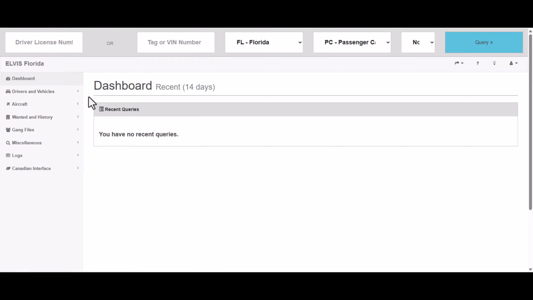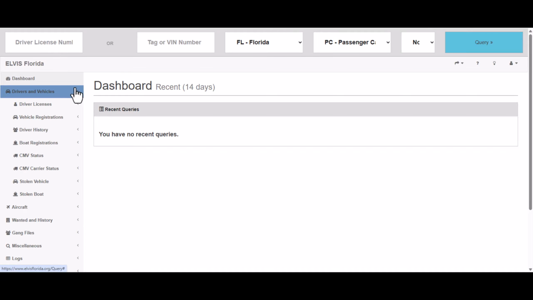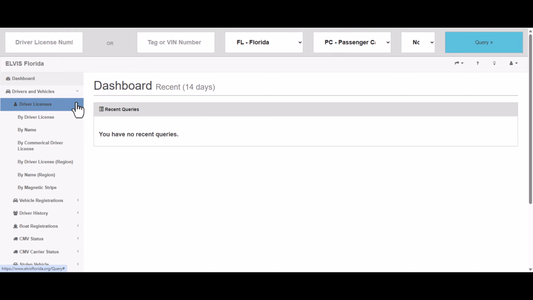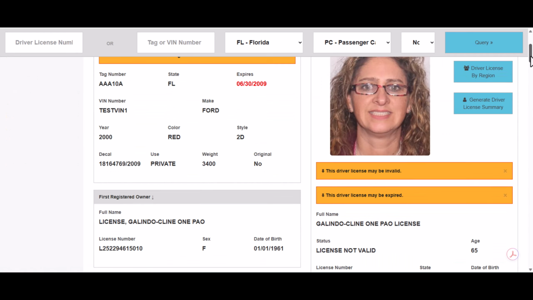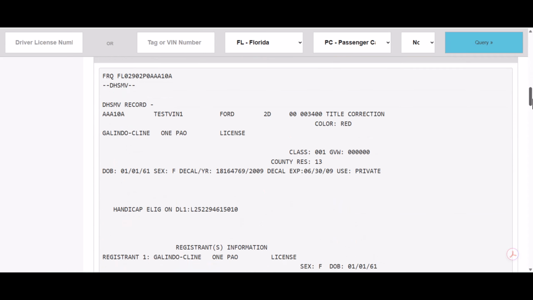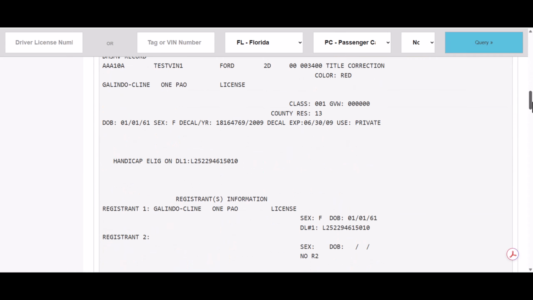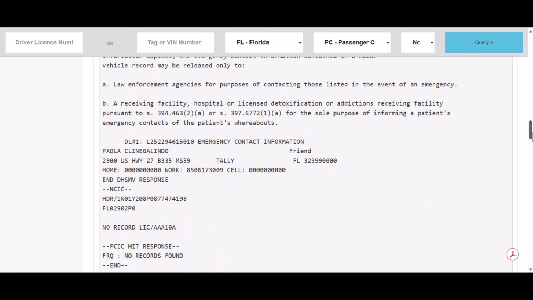Next to each category, you will see an expander button located on the right side. If you click on the expander button, it will open additional search options for that category. You may then select the appropriate query. The query response in ELVIS should be in this format. You will notice that if you were to scroll down while it's in this format, you will see the raw data like you're used to seeing when you query somebody on your MDT.